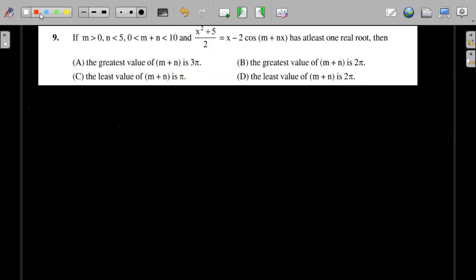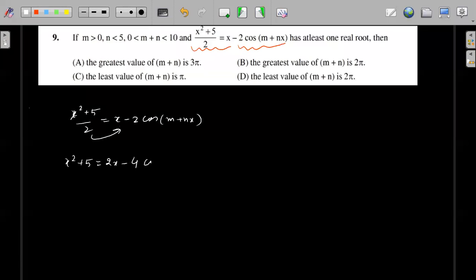Whenever you have a question in which a polynomial is involved along with trigonometry, or polynomial and logarithmic, or when two different concepts are mixed together, we have already seen this in class. Suppose we can write this as x square plus 5 by 2 is equal to x minus 2 into cos of m plus nx, right? Now I can multiply this 2 on the other side. So this is x square plus 5 is equal to 2x minus 4 cos of m plus nx, right?